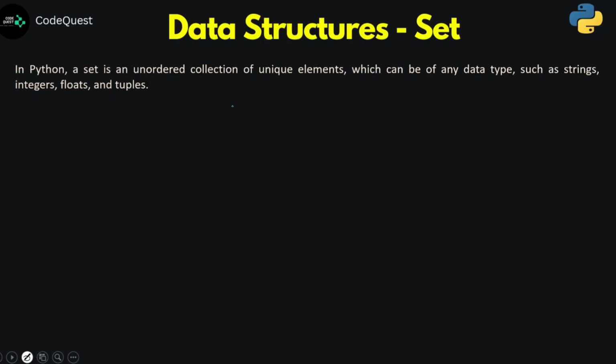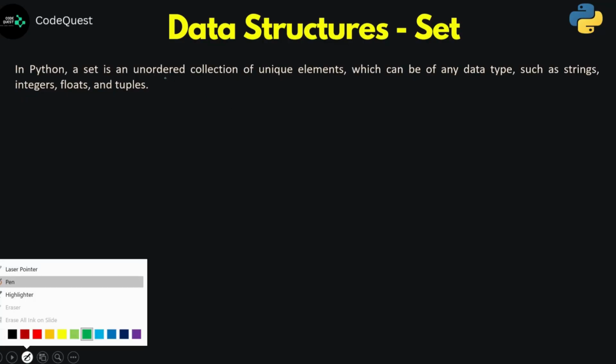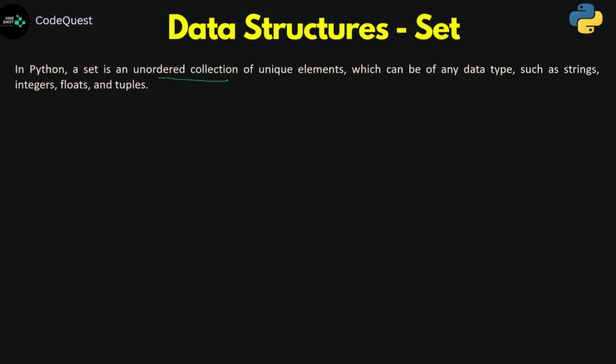So set is another data structure which is an unordered collection. So when I say unordered collection, the order is not maintained. I mean, initially while I'm creating the set, wherever the elements are, after addition of some new element or removal of some existing element, the order may keep on changing. And most importantly, this set is going to carry unique elements. I mean, there will be no duplicate elements allowed. And it can once again be of any data type. I mean, it is heterogeneous. We can take strings or integers or floats or any tuples, anything you can take.